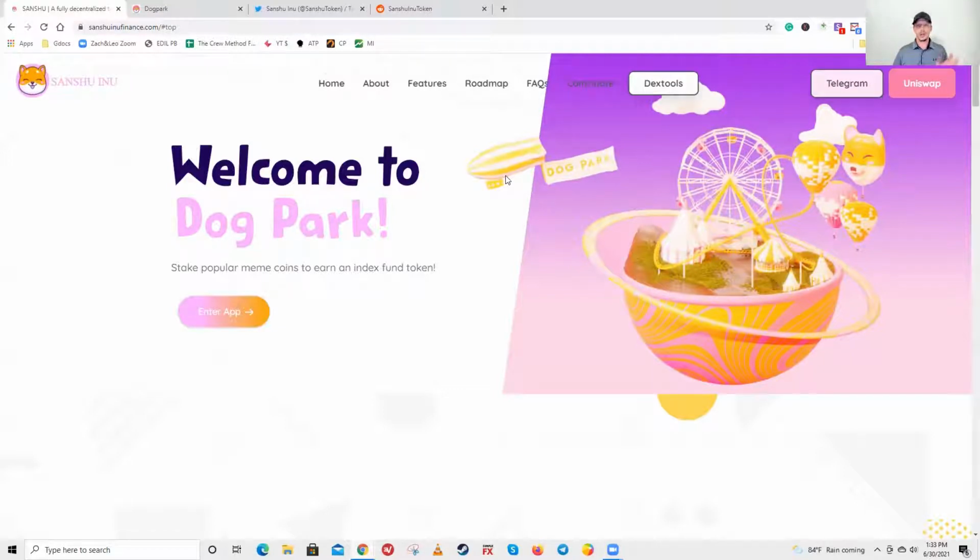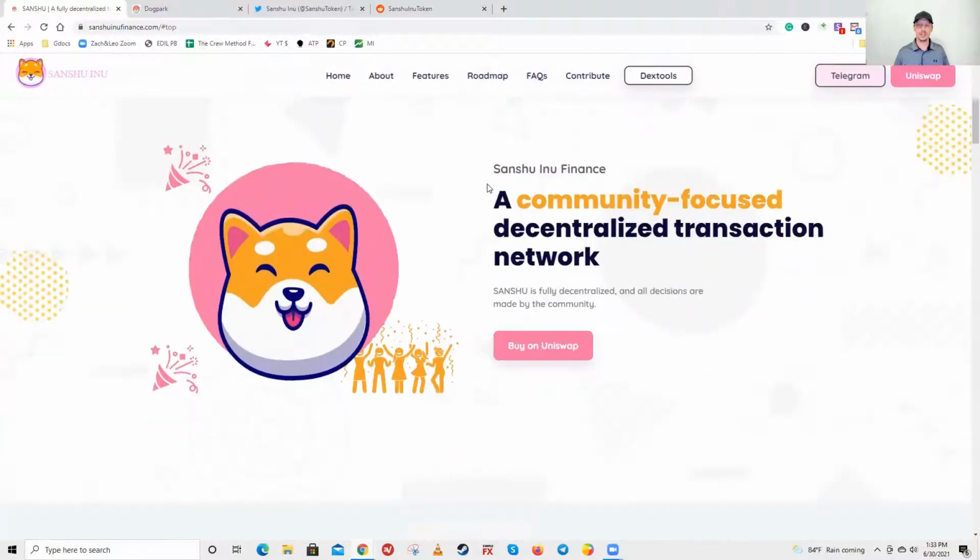As you know, or if you don't know, Sanshu Inu is another meme coin. A lot of people think it might be the next Dogecoin, possibly. There have been a lot of dog meme coins coming out lately that have been going to the moon. People have been making a lot of money with them. We personally think they're trending up, and there's the dog meme community. I think there's room for all of them to play. That's part of the reason they made this dog park. So let's scroll down here.